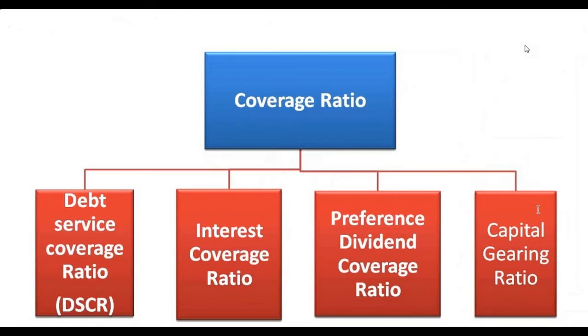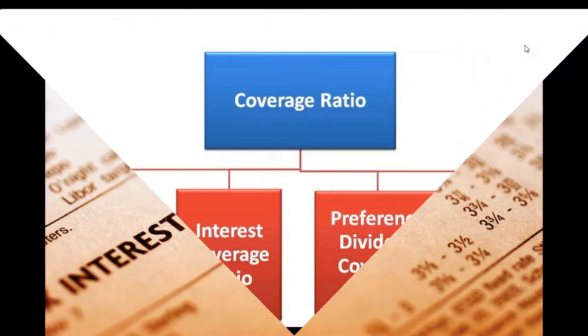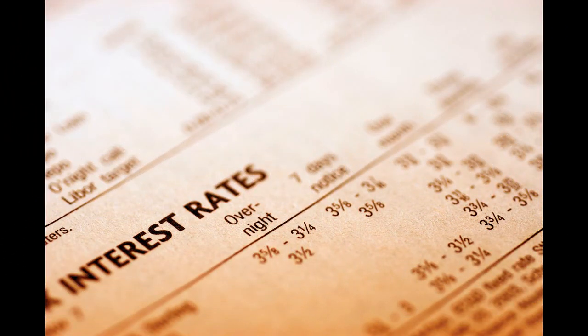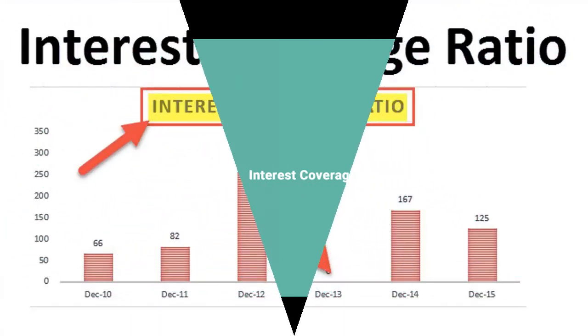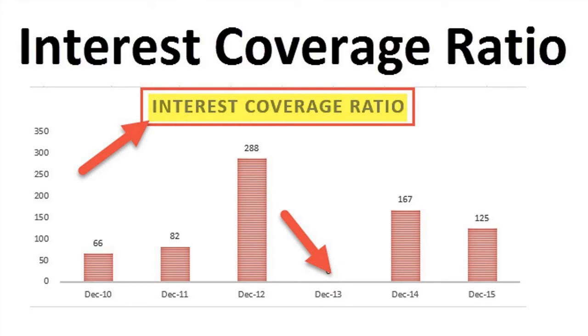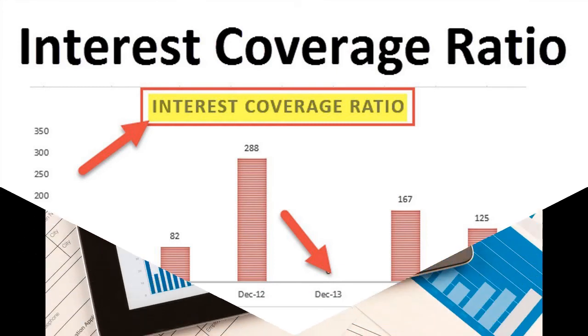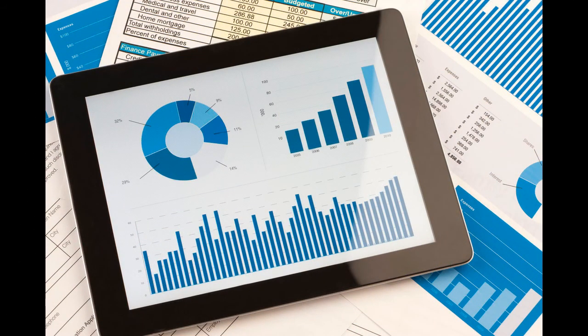One can also use EBITDA in place of EBIT to compare companies in sectors whose depreciation and amortization expenses differ a lot. Or one can use earnings before interest but after tax, if one wants a more accurate idea about the company's solvency.